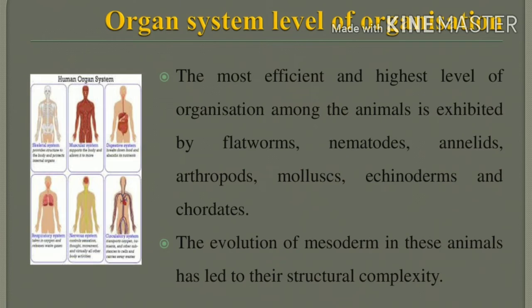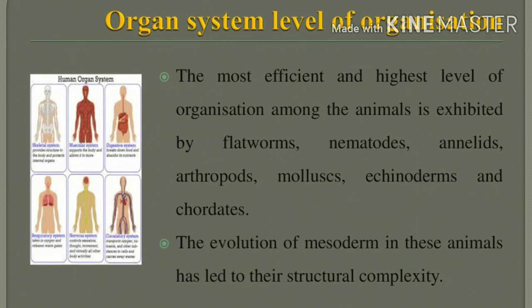So listen: what is the organ system level? It is a structural complexity, the evolution of the mesoderm. Underline it.